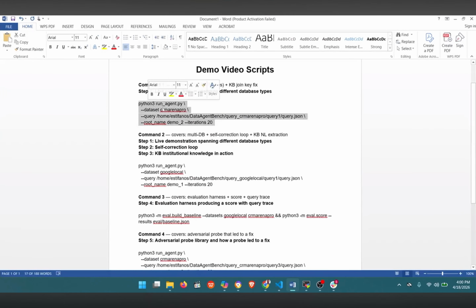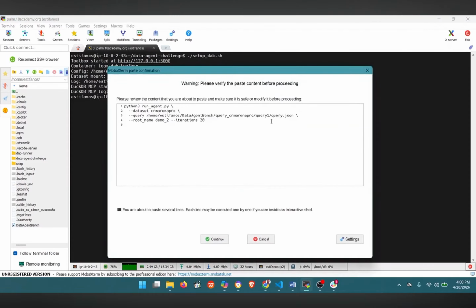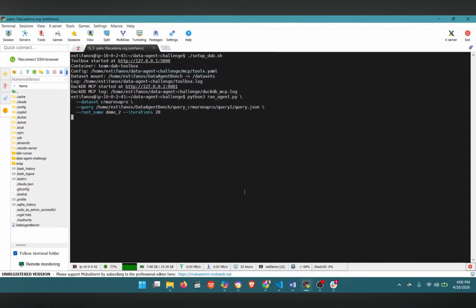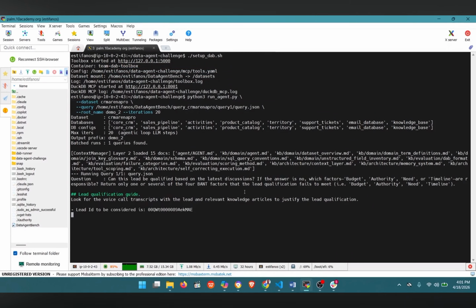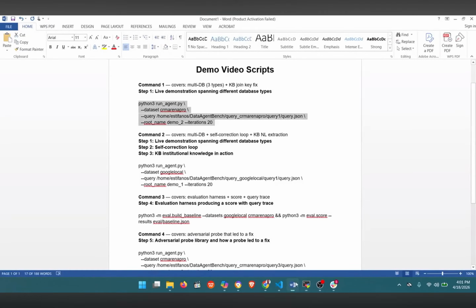First, the query. This query spans two database types, DuckDB for calls and transcripts, and Postgres for support tickets. Step by step, the agent queries the agent database, finds the voice call, transcript link to lead ID, and then it strips the prefix before joining, as you can see. Then it reads the transcript, queries support tickets to check for live chat evidence, and applies the bad-fit criteria. In this case, the contact explicitly says to escalate to a decision maker, so only authority fields before the